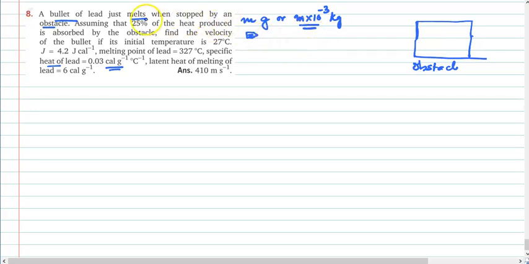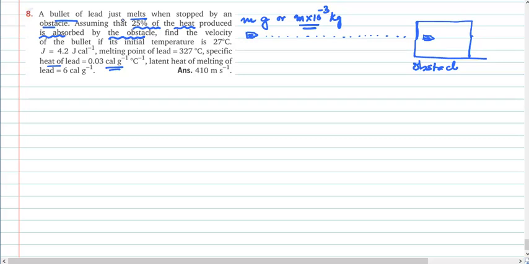So this is a particular bullet of mass m. It is fired at this obstacle. This bullet enters the obstacle and then comes to rest. And 25% of the heat produced is absorbed by the obstacle. So 25% of the heat that you are going to produce is going to get absorbed by the obstacle.